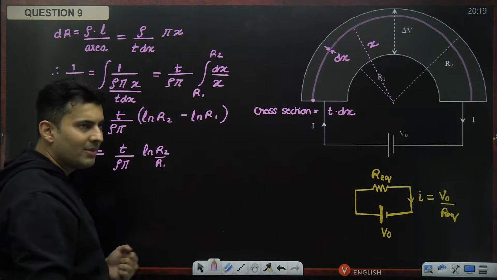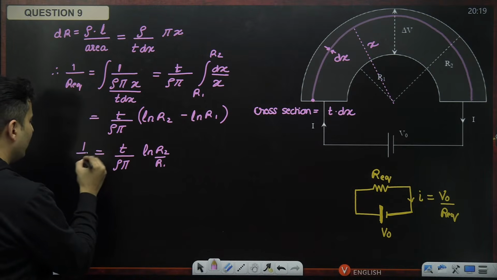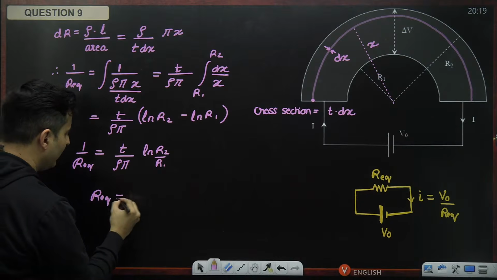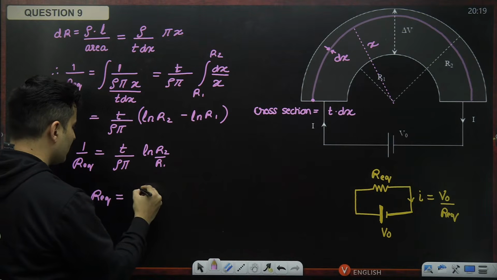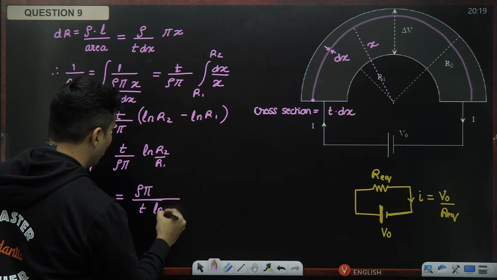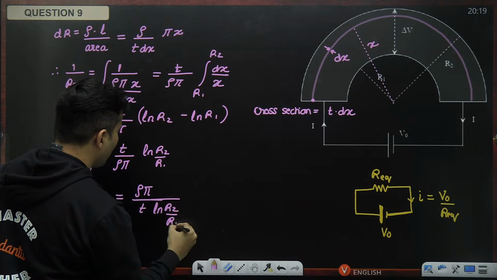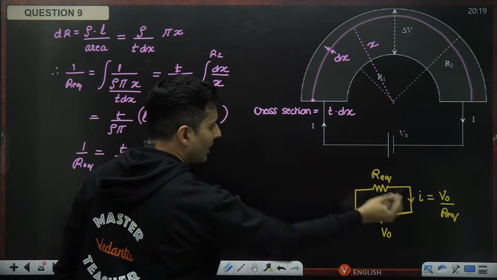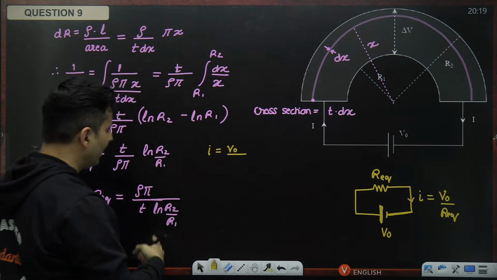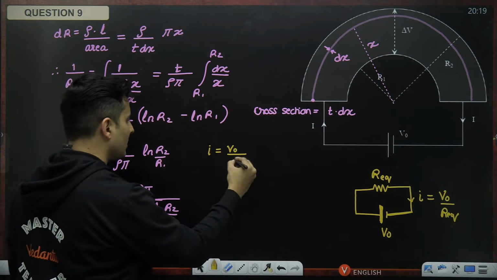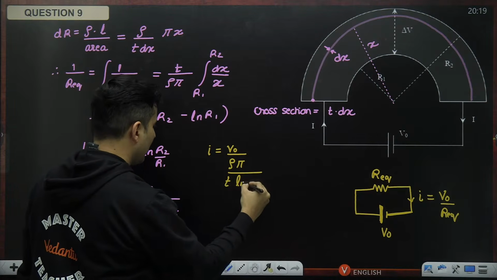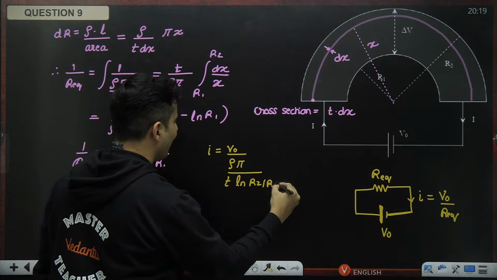Log a minus log b is log a by b. But do not forget, this is 1 by r equivalent. So therefore my r equivalent will be the inverse of this. So it will become rho pi divided by t and then log of R2 divided by R1. But that's not the end story. I want the current, if I'm not wrong. So voltage divided by the equivalent resistance, which is rho pi divided by T ln R2 divided by R1.